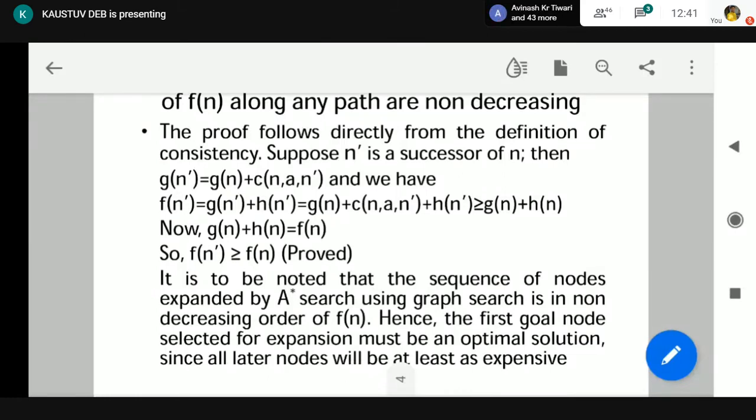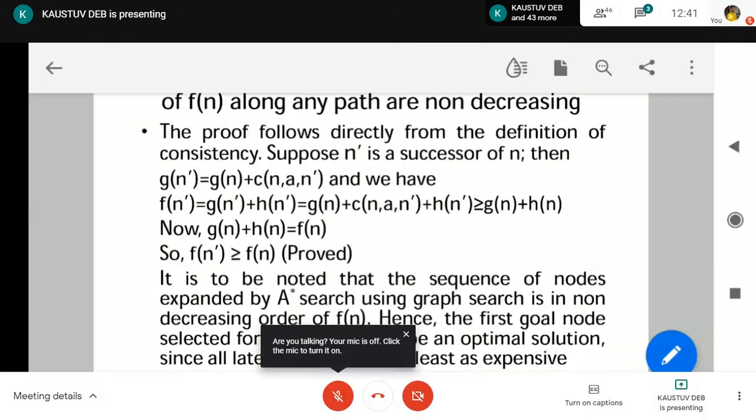Because as we are moving down, the Fn value is going to increase. So the first goal node's Fn value is going to be the smallest one, because the next goal node's Fn value should be greater or equal to the first goal node's Fn value. That's what we have proved, Fn dash is greater or equal to Fn. So from this what we can obtain? The first goal node is the optimal node. Because after getting the first node, we can get other goal nodes as well, but their Fn value is not less than the first goal node's Fn value. That we have ensured by this proof.